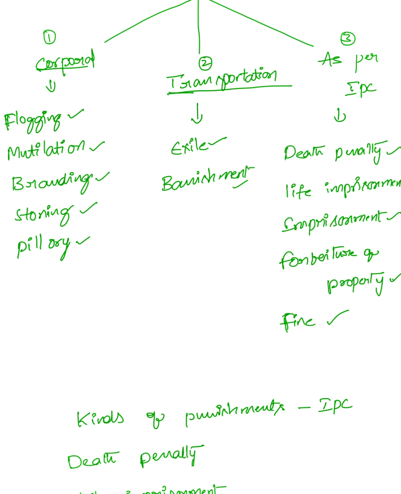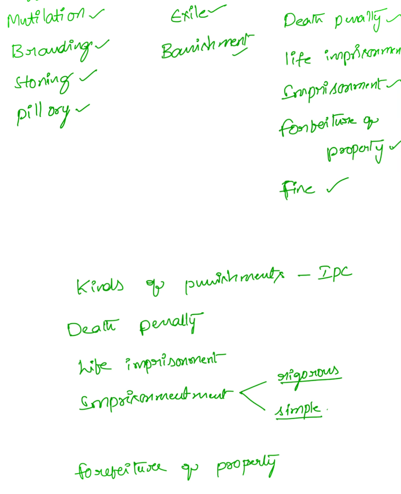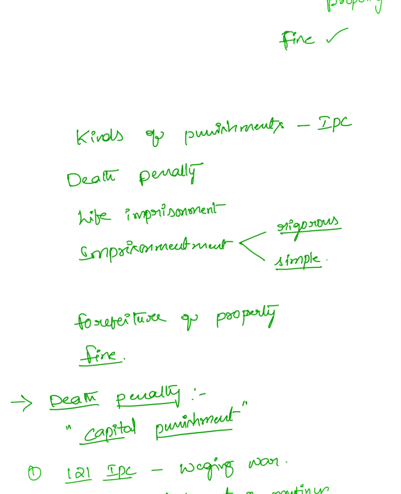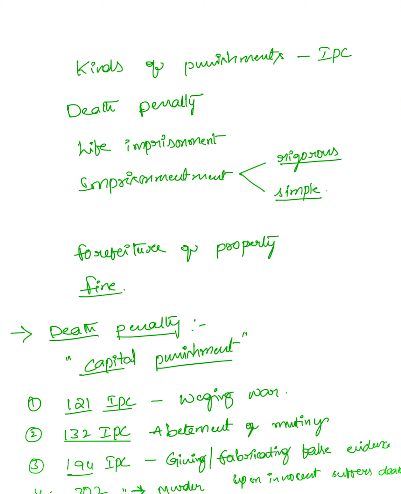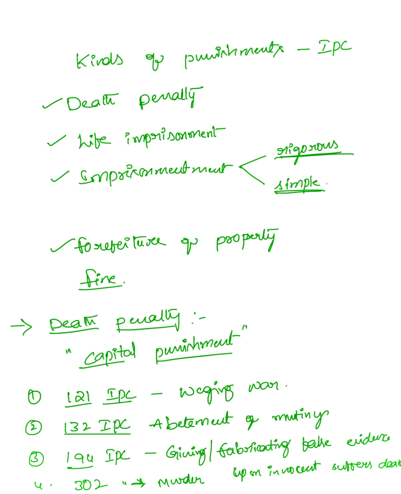Now we are going to discuss the types of punishments as per IPC. We will discuss the kinds of punishments, that is the death penalty, life imprisonment. There are two kinds of imprisonment: rigorous imprisonment and simple imprisonment. The fourth one is forfeiture of property, and the last one is fine.